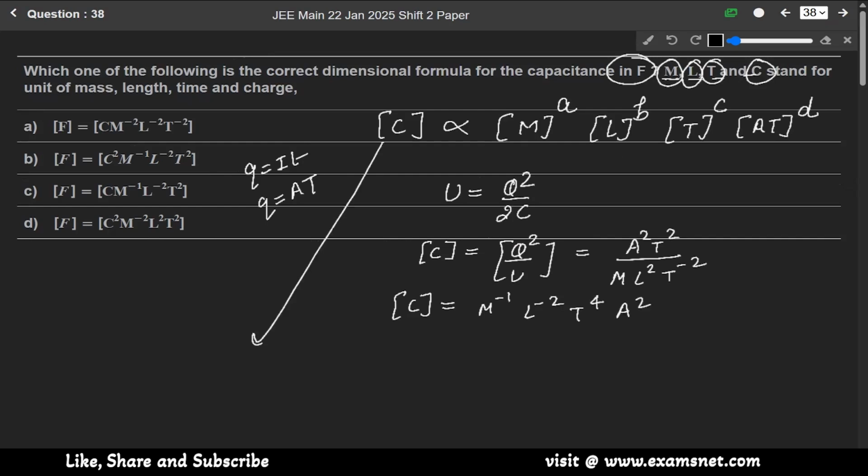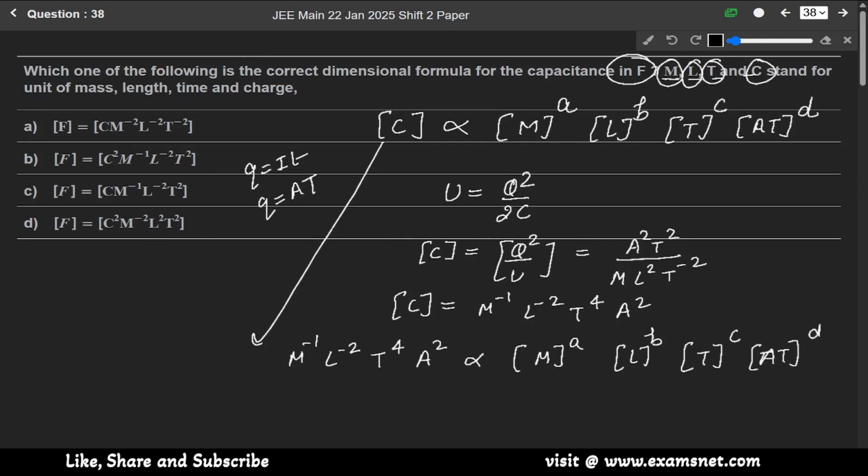So from here we can write M minus 1 L minus 2 T4 A2 directly proportional to M^a L^b T^c and (AT)^d. Okay. So from here we can write it as M^a L^b T^(c+d) A^d.